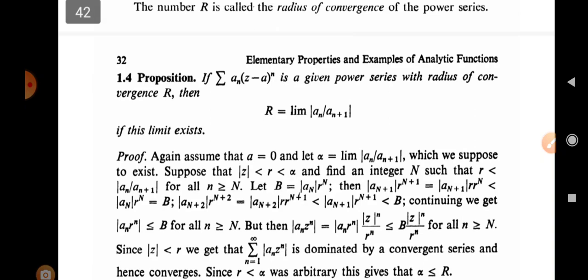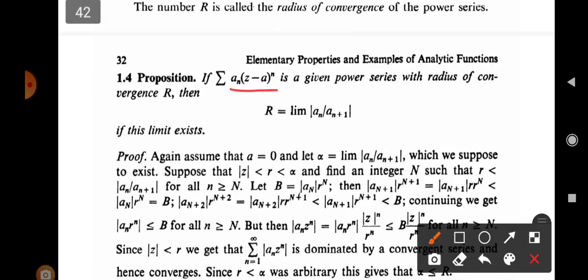Also, by using another formula we can find the radius of convergence. If we have the power series summation of a_n (z - a)^n with radius of convergence R, then R can be defined as the limit as n tends to infinity of mod of a_n upon a_(n+1), if the limit exists.